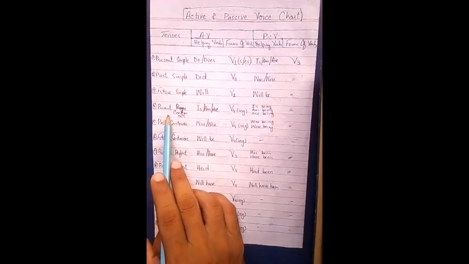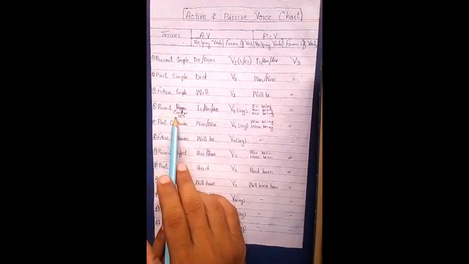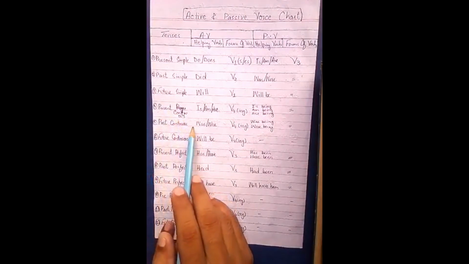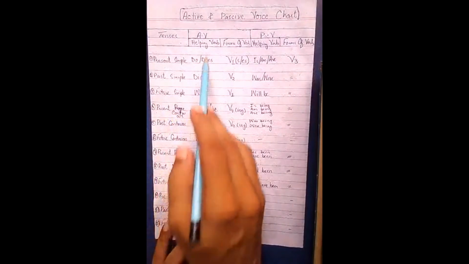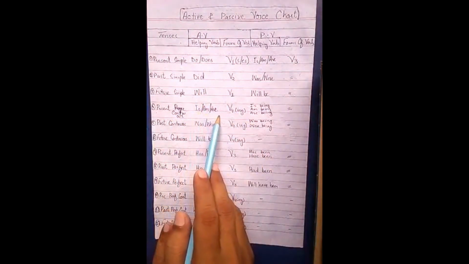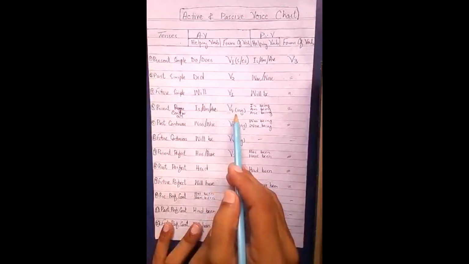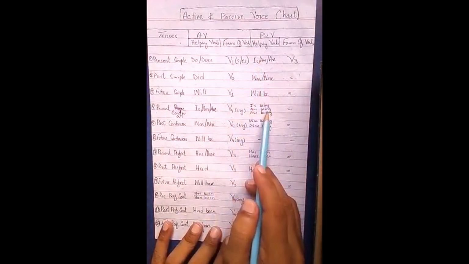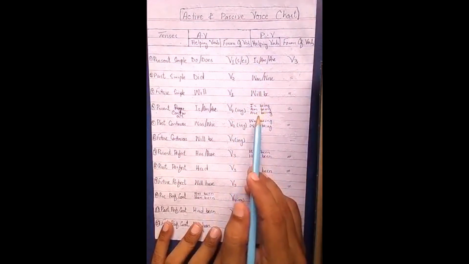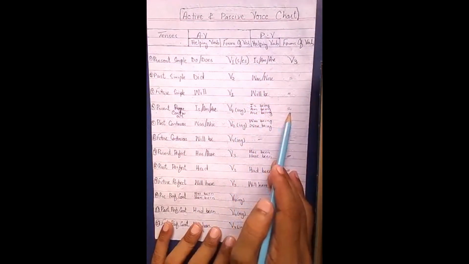Now look at the fourth one, present continuous. We can also call it present progressive here. In present continuous in active voice we use helping verbs is, am, are, and fourth form. But in passive voice we use is being, am being, and are being, okay. We use being in order to show the continuity, and verb third form.